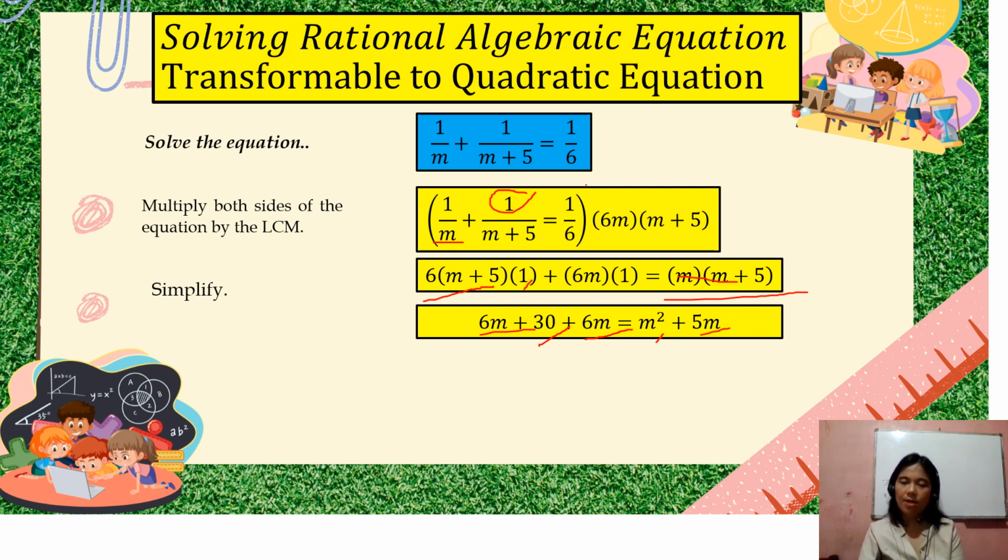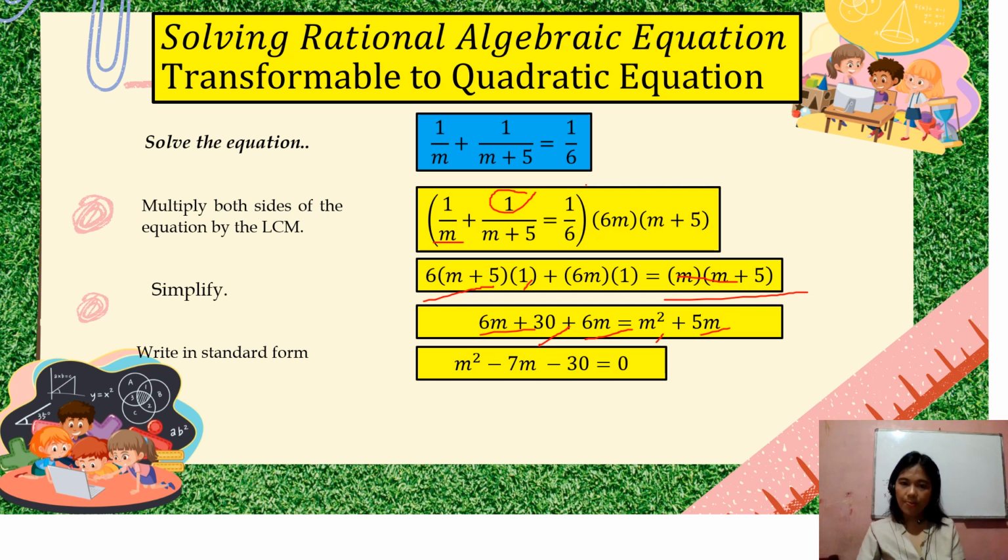Then you can now combine like terms, transpose, para you can have your standard form. So the standard form, if pause nyo muna, tapos gawin nyo, transpose, combine like terms. Did you come up with M squared minus 7M minus 30 equals 0? If yes, then magaling na. Alright, so we can solve this one. This is again factorable, so factor this out. Okay, so the factors are M minus 10 and M plus 3.